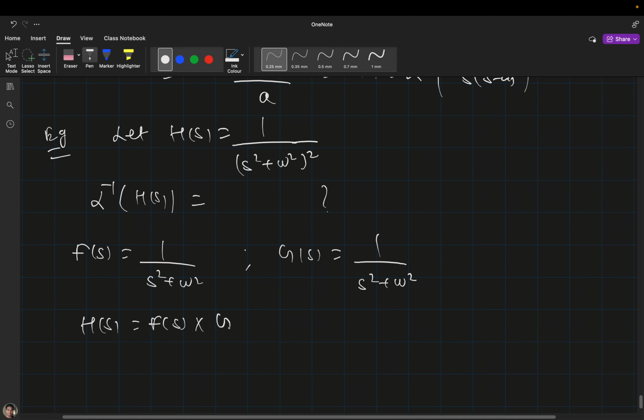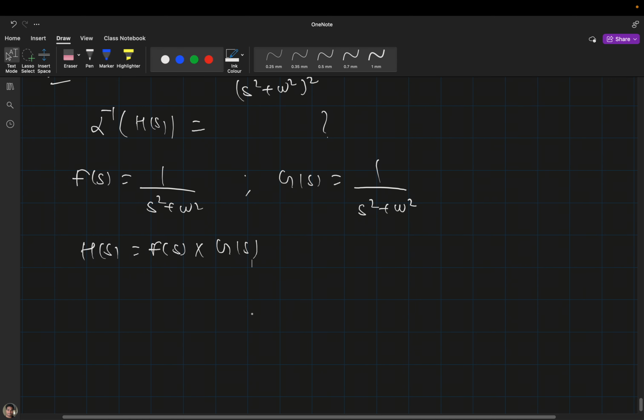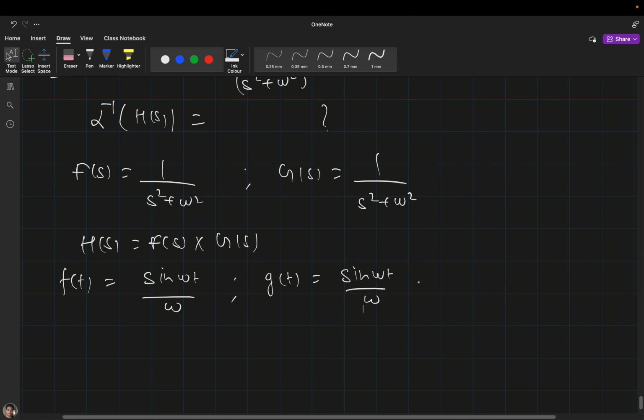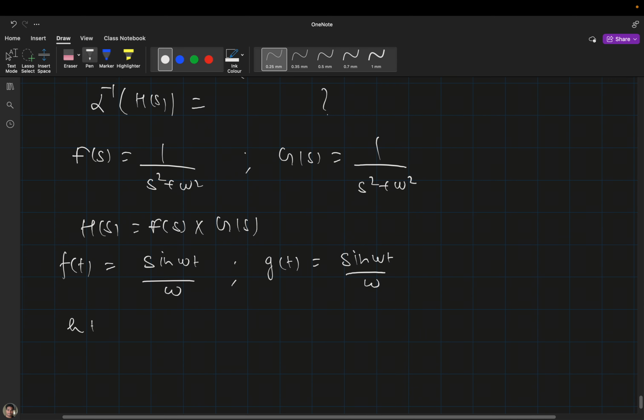Clearly H(s) equals F(s) multiplied by G(s). Now you have to get what is f(t). For this, f(t) is nothing but sine omega t divided by omega, and this one is also the same, so g(t) equals sine omega t divided by omega. Now I have to get h(t), and that is the convolution.